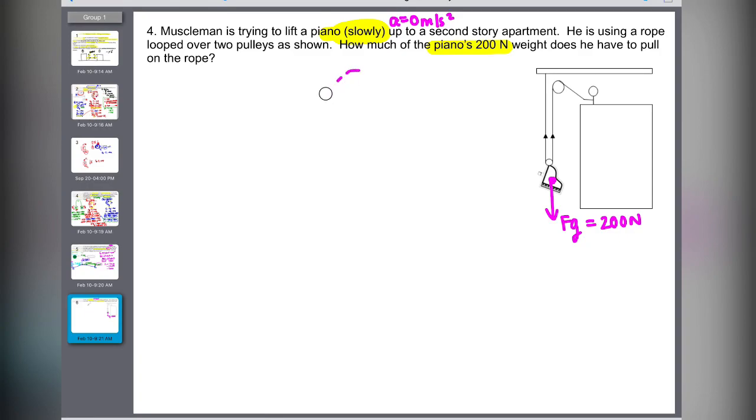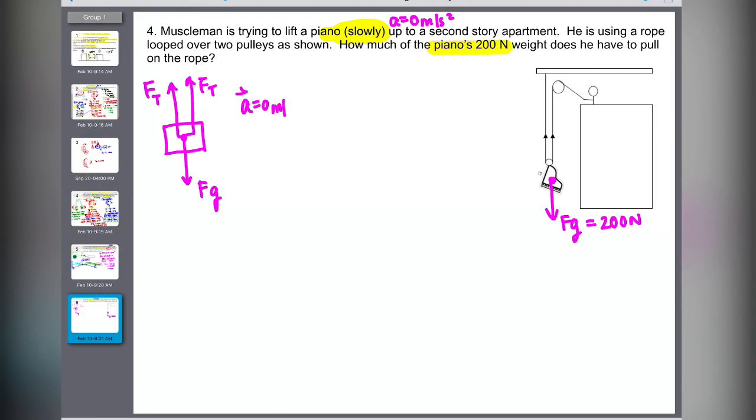It's being pulled up by a rope, and the 2 ropes are both going upwards, and because they're the same rope, the 2 Ft are the same. So for the free body diagram at the piano, there is Fg going down and 2 Ft that are the same value going up.